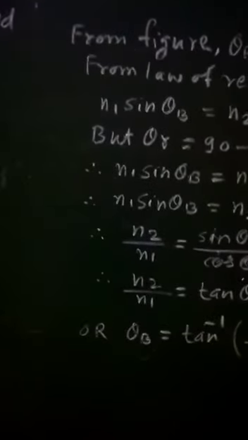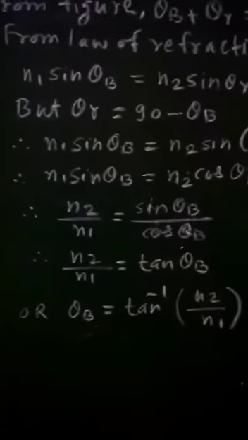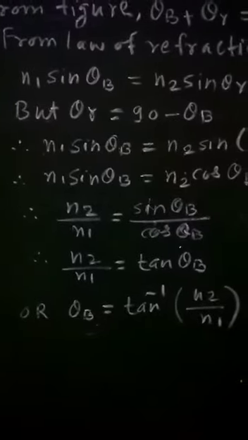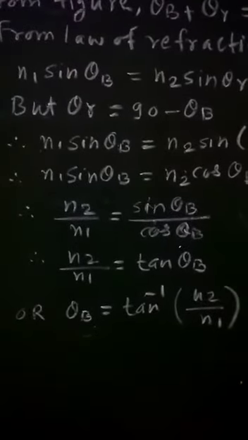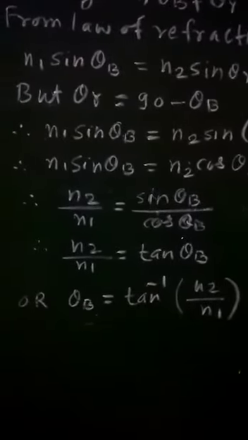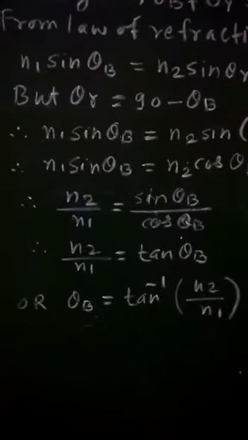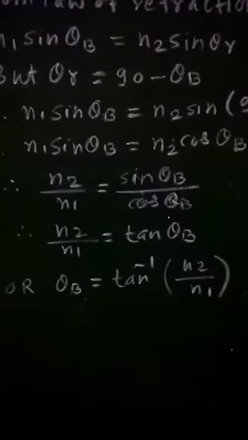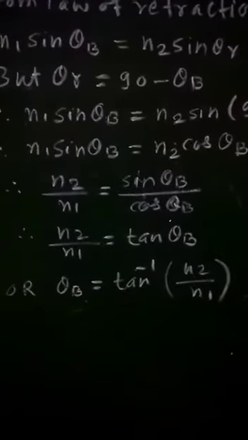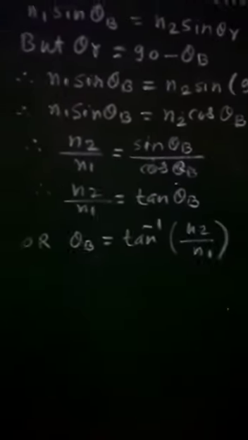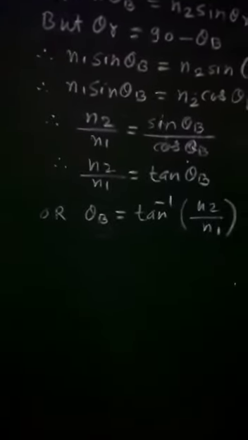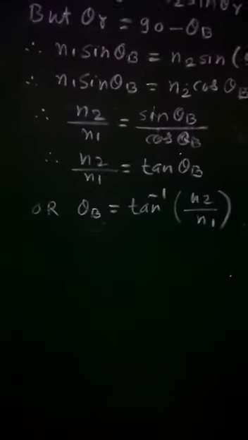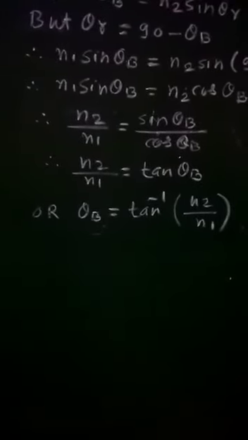If we consider n1 as 1, then we will get n2 equal to tan theta b. If the refractive index of the first medium is equal to 1, and if n represents the refractive index of the second medium, then we can write tan theta b equals n. That is, the tangent of Brewster's angle theta b is numerically equal to the refractive index of the refracting medium.